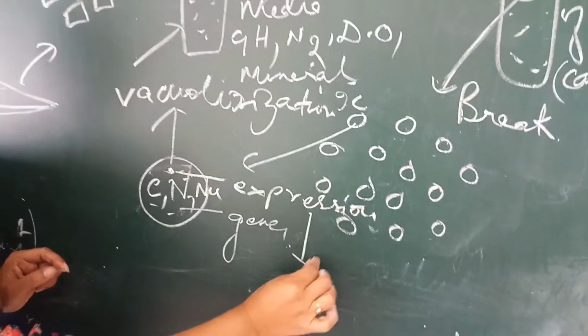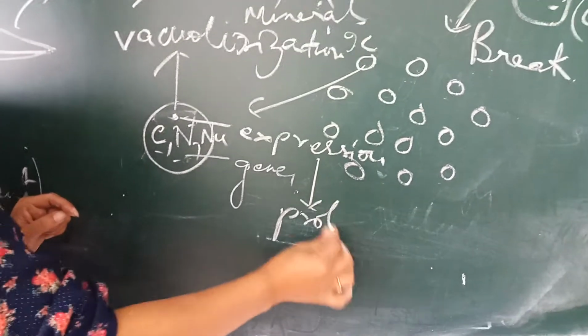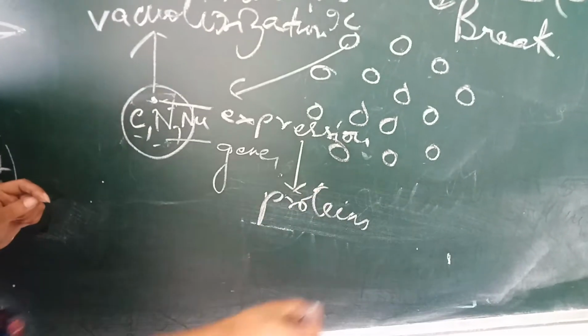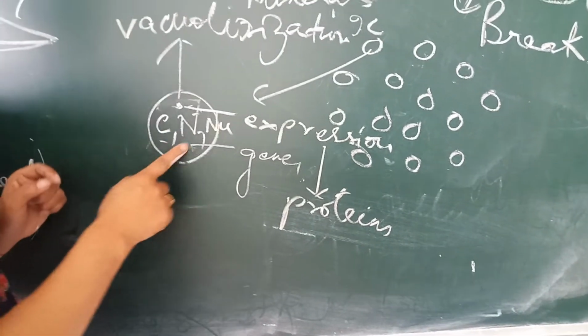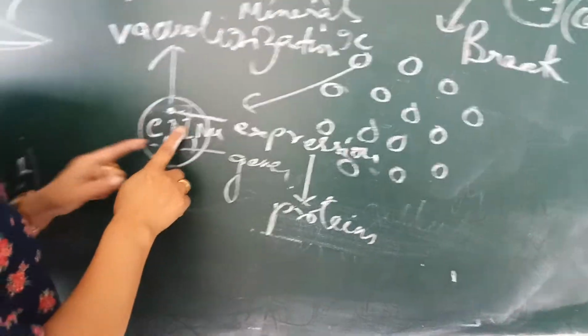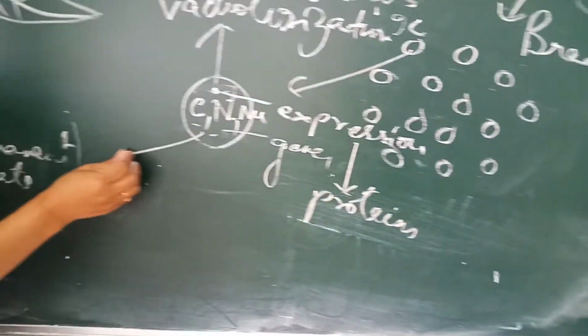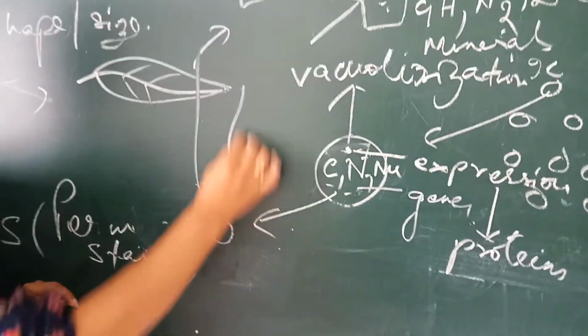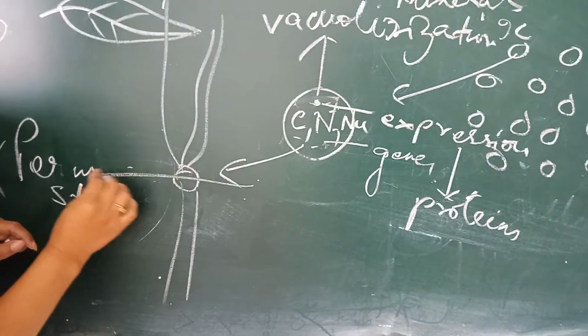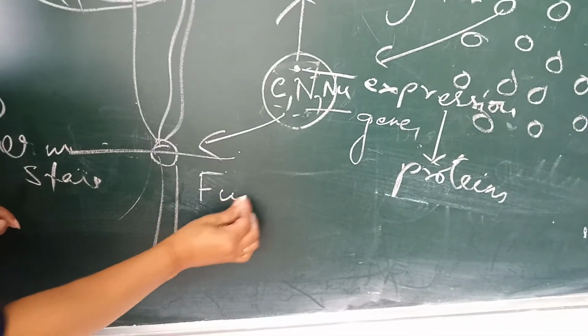By expressing, what does it mean? They will give rise to proteins. And what are these proteins? These proteins are those which will make this cell become specialized again. It will become specialized and it will give rise to an individual plant.